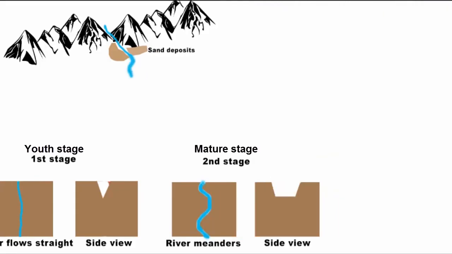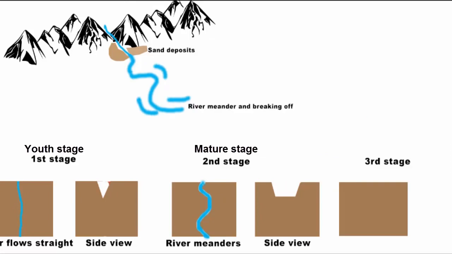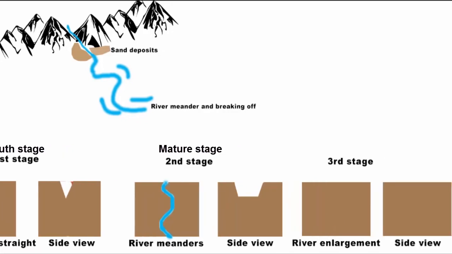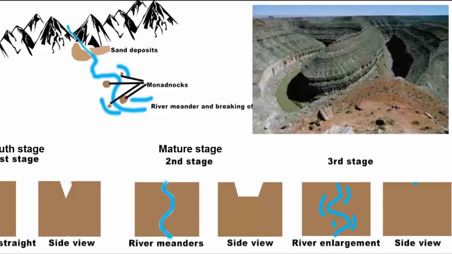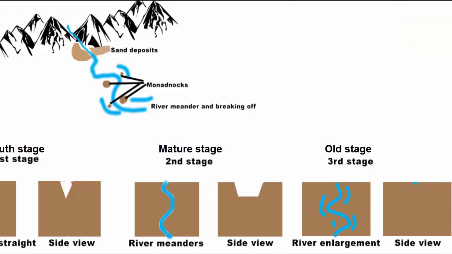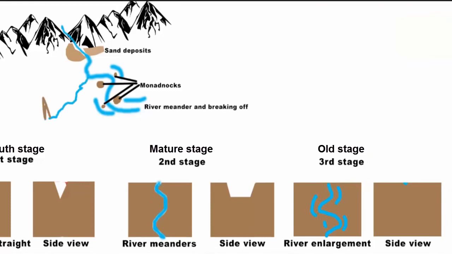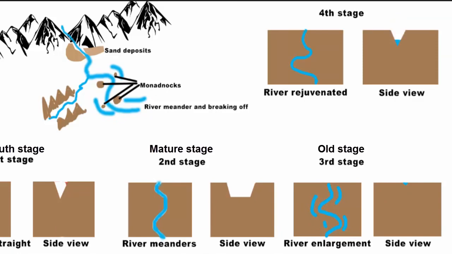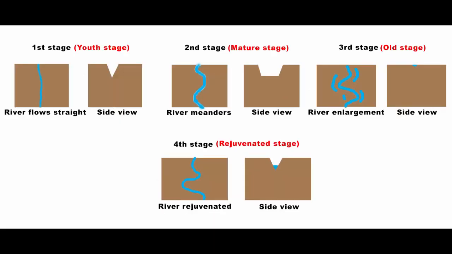Again, with time, due to lateral erosion, the river enlarges the size of the valley so much that you can't really tell it's a valley anymore. So much meandering takes place that the river eventually converts the valley into a peneplain. And if you notice, during meandering in between you will find isolated blocks of rocks, which are known as monadnock. This is the old stage of landscape evolution due to running water. Now the entire cycle can stop here, but if the river finds a depression or a lowland, then the cycle would repeat again and form valleys, or in simple terms, the youth stage would repeat again. So I hope with this illustration you are now familiar with different stages of landscape, which happen all because of running water.